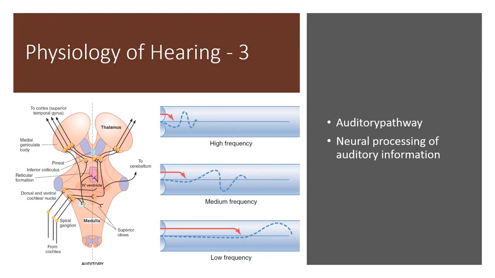So at the end of this session, you have learned about the auditory pathway and important features related to it, and neural processing of auditory information that includes encoding of frequency, encoding of intensity, and localization of sound in space.